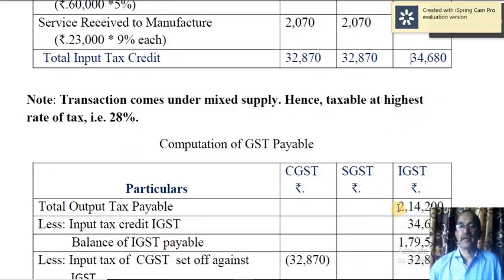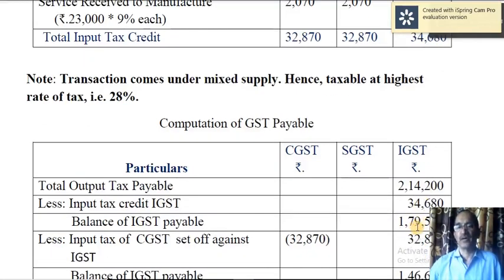So here 2,14,250 is the output tax liability. Input tax credit is 34,680. First you have to make use of input tax credit of IGST towards IGST only. Use it. This 34,680 should be first utilized.